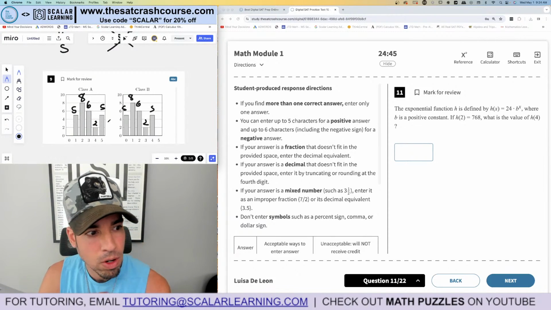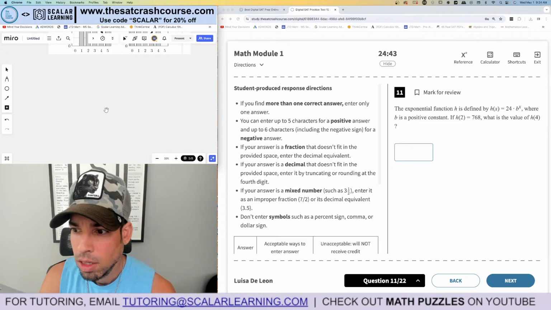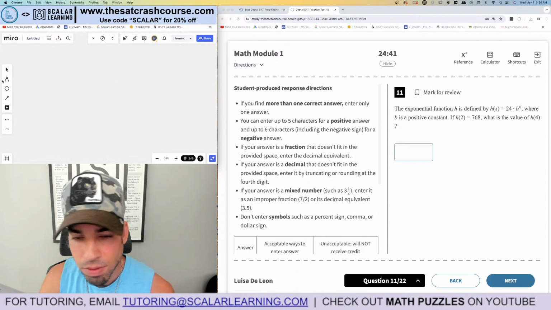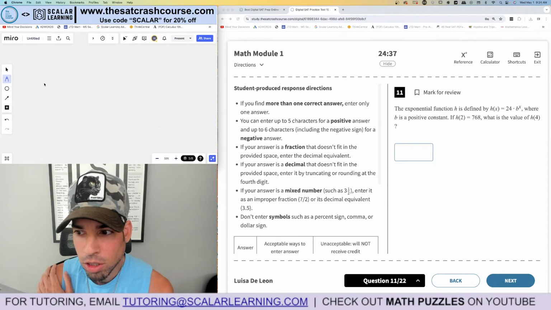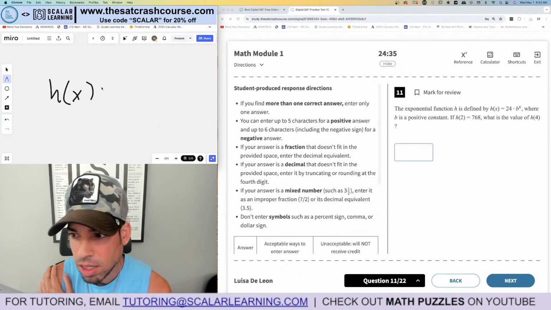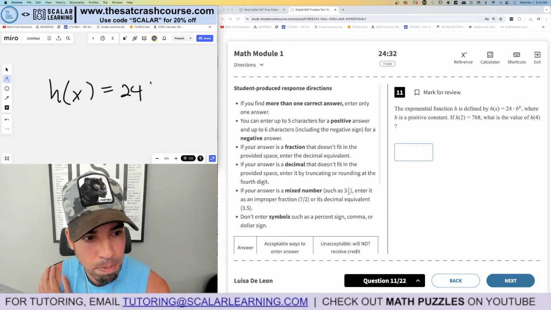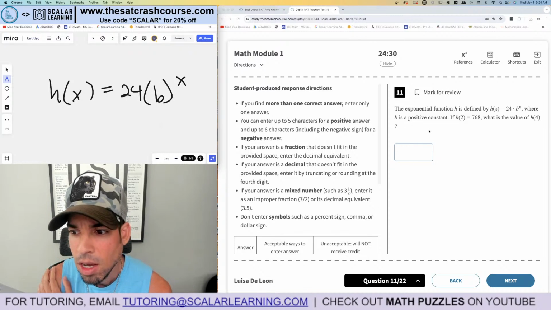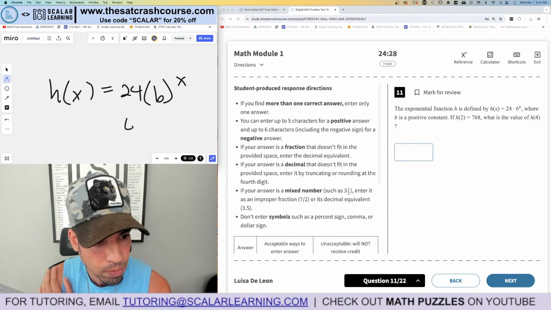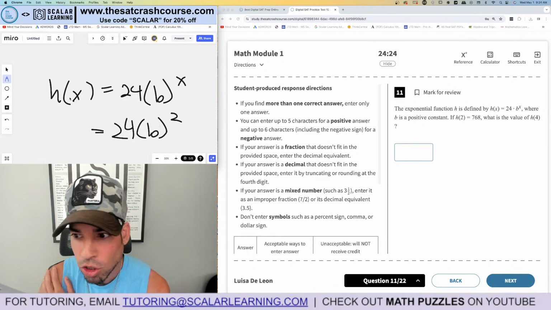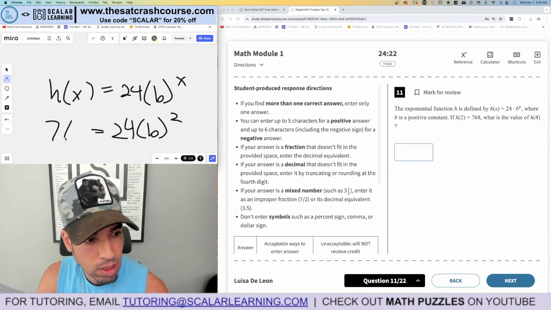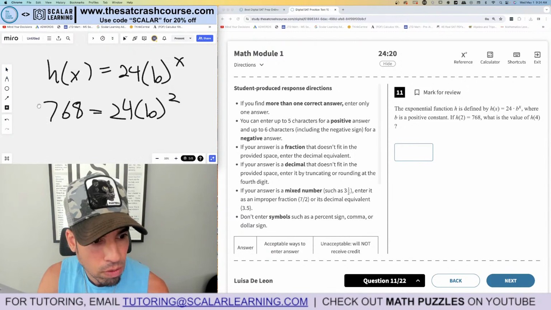All right, the exponential function is defined by this, where b is a positive constant, okay? If h of 2 equals, okay, so this is a plug and chug situation. We know that h of x equals 24b, which is some constant to the x. And we know that when x is 2, okay, let's write this out. When x is 2, we know that the function value, h, is 768.